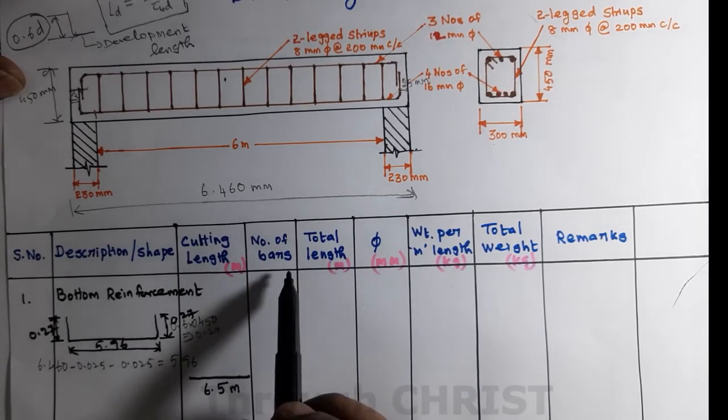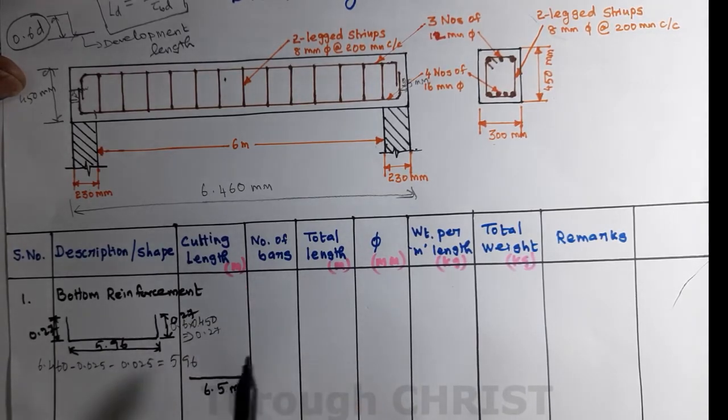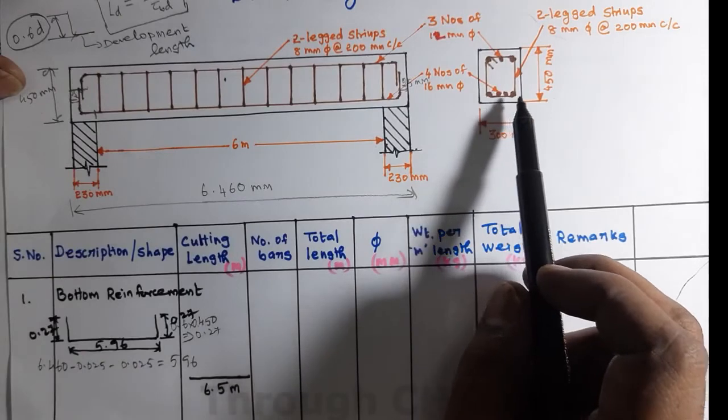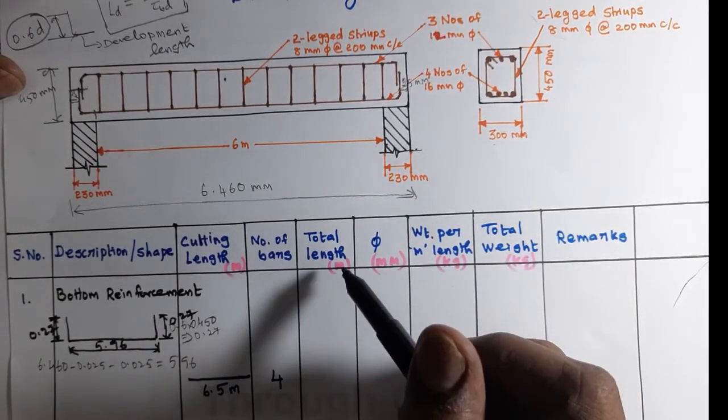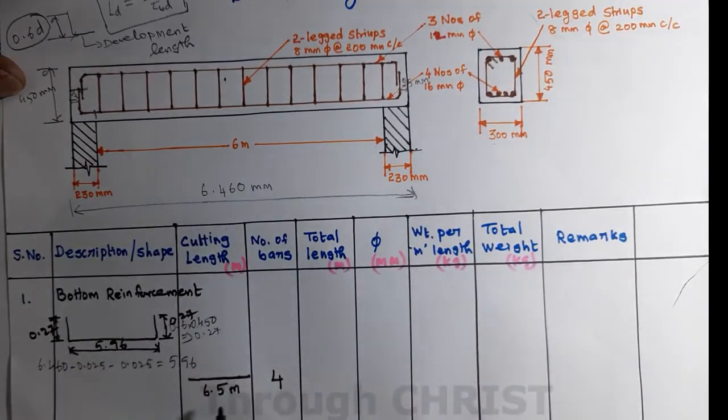How many rods are needed in this fashion? In total I need 4 rods. And what is the total length? 4 multiplied by 6.5 gives the total cutting length, 26 meter.